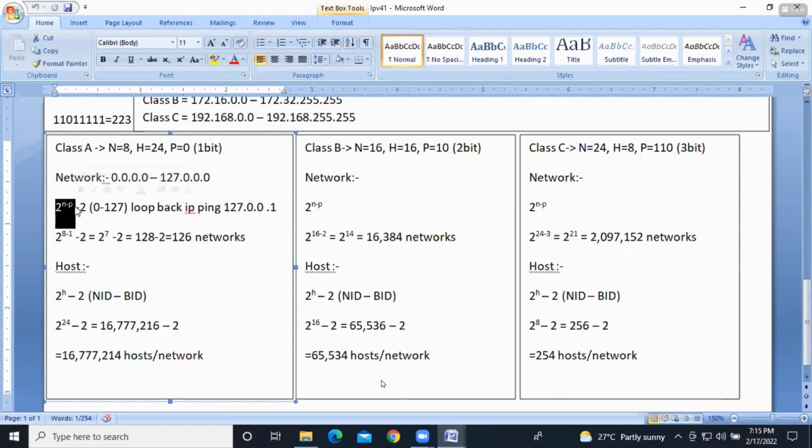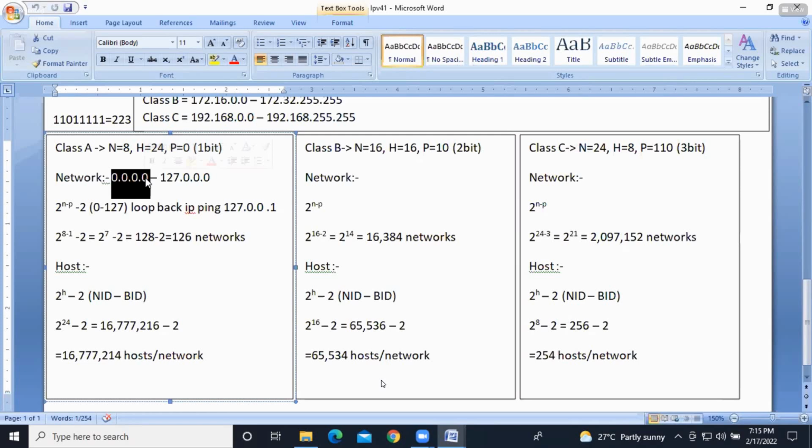I'm going to substitute those values into that formula. 2 to the power of n minus p. N minus p means the n value, how much? 8. 2 to the power of 8, the p value 1, 0 means 1 bit. So 8 minus 1. So minus 2. What is this minus 2? Guys, one is the unknown network, another one is the loopback network. 0.0.0.0 is an unknown network.